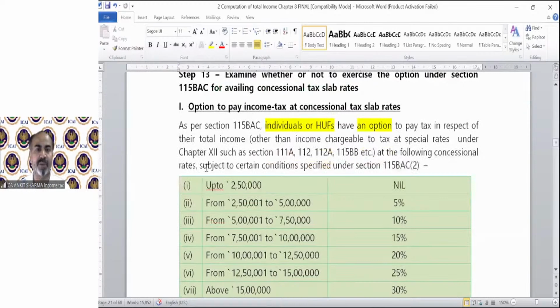To pay tax in respect of their total income, other than income chargeable to tax at a special rate. Those incomes that are chargeable to tax at a special rate are going to be charged at that rate of tax. So special rate income is 111A, the rate of tax is 15%. 112, that rate of tax is 20%. 112A is 10%, and then 30% for casual income. So except these kinds of income, the other income is going to be taxable as per the new slab rate structure.